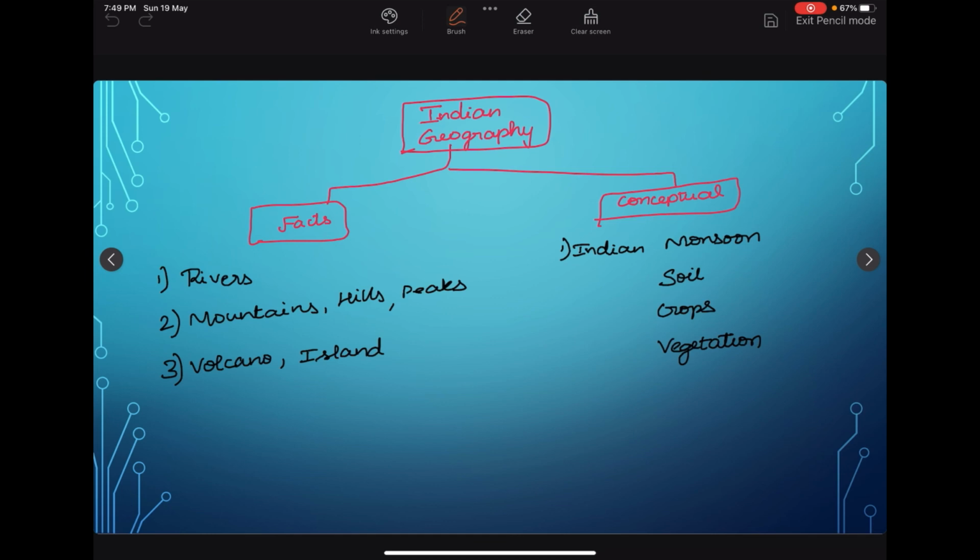In geography, the questions can be factual or conceptual. Factual means we need to remember. Conceptual means we need to understand. The factual parts are rivers, mountains, hills, peaks, volcanoes, and islands. That means we have to remember these and do repeated revision. The conceptual parts in Indian geography are monsoon, soil, crops, and vegetation.